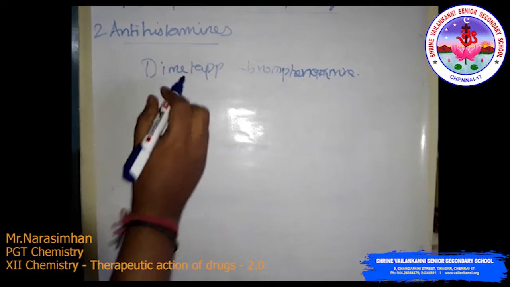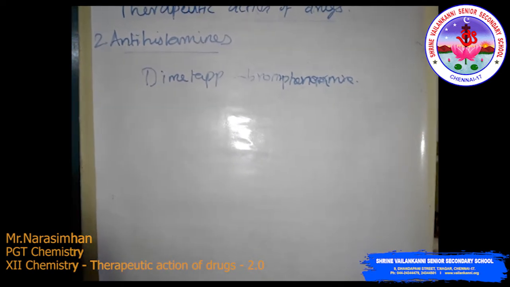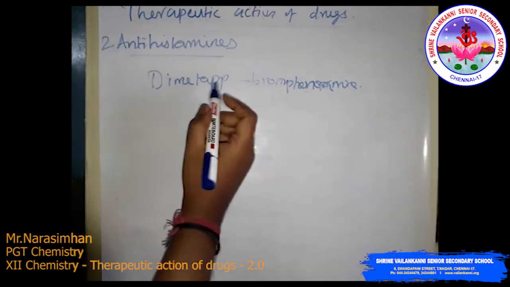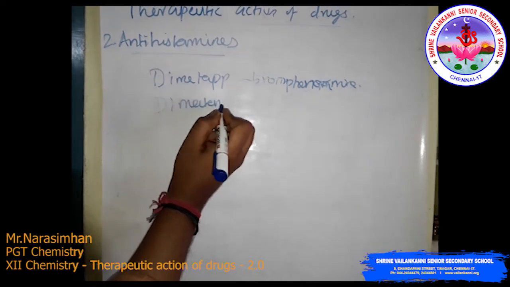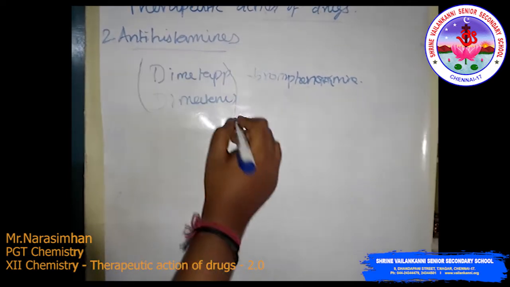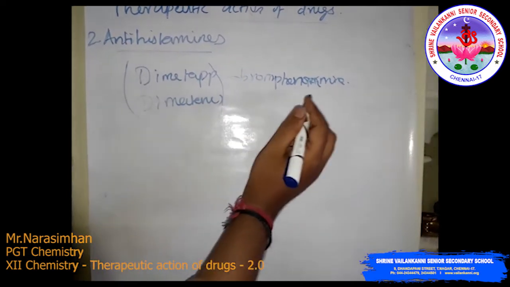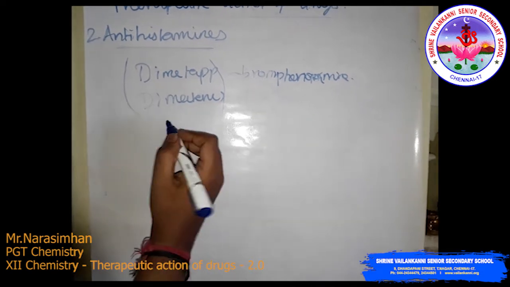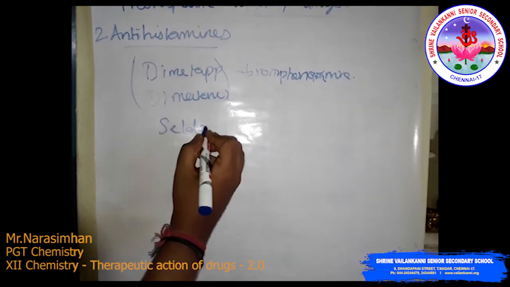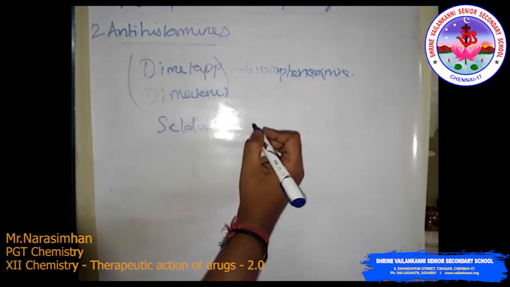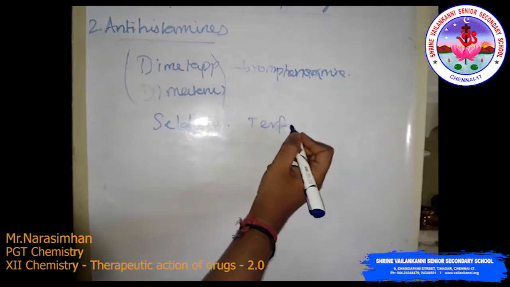Brompheniramine. This is Dimetap and Dimetane. These two are called brompheniramine. Then another one is called Seldane, also called terfenadine.